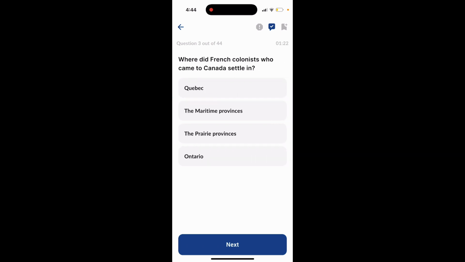Question number 3. Where did French colonists who came to Canada settle in? Option 1, Quebec. Option 2, the Maritime Provinces. Option 3, the Prairie Provinces. Option 4, Ontario. The answer to this question is option number 2, the Maritime Provinces.